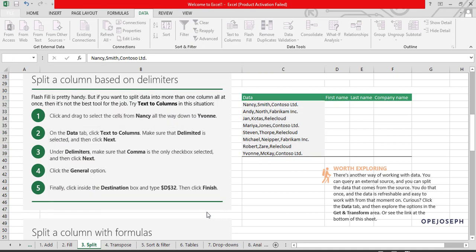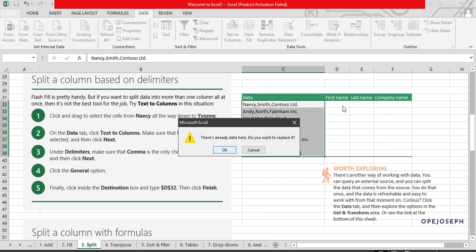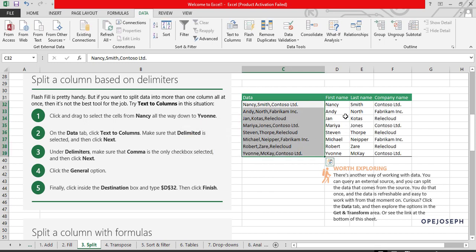As simple as that. Excel will quickly pour out the answer, Nancy Smith Contoso, and show me here. Do I want to replace what is there? Yes, I want to replace. Can you see it now? It's that simple and straightforward: how to split using the delimiters. So always endeavor to practice this one. You can also ask other people that were in the last class so they can brief you more on how this was done in case you don't understand. You can also ask me, but I believe you already understand this.